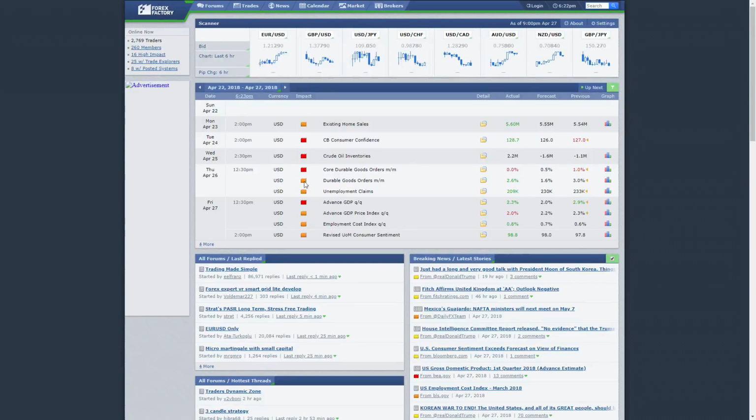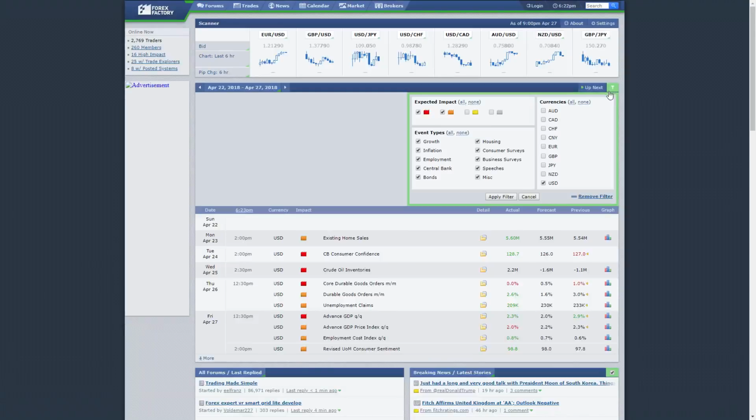And then we had lower impacts, USD news, durable goods orders month on month, and unemployment claims that came out better than expected. And then on Friday we ended the week strong with our advanced GDP quarter on quarter coming out at 2.3 versus 2.0 expected for USD, so it's another good USD bit of data there. So all in all we had a strong week with the dollar.